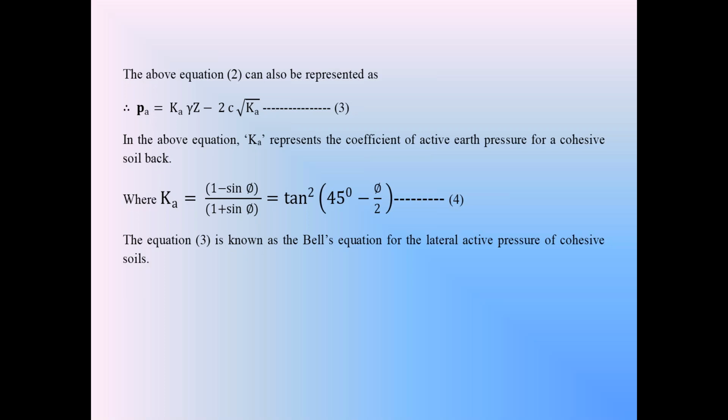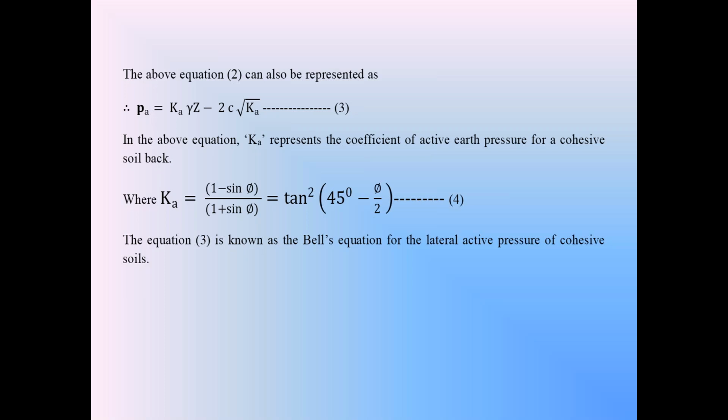If the retaining wall moves further away from the backfill, at one stage sigma h becomes minimum. The backfill is in failure condition. That is called the plastic equilibrium of backfill. At that plastic equilibrium, the minimum sigma h is called the active earth pressure in the cohesive backfill.